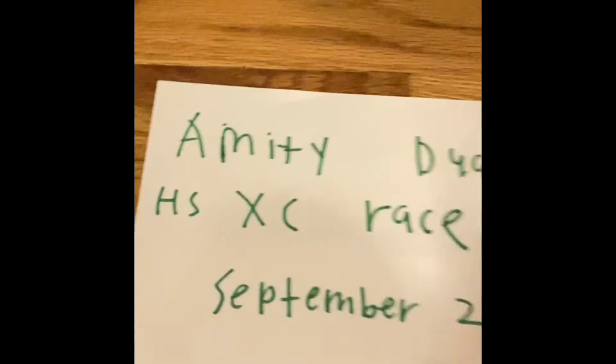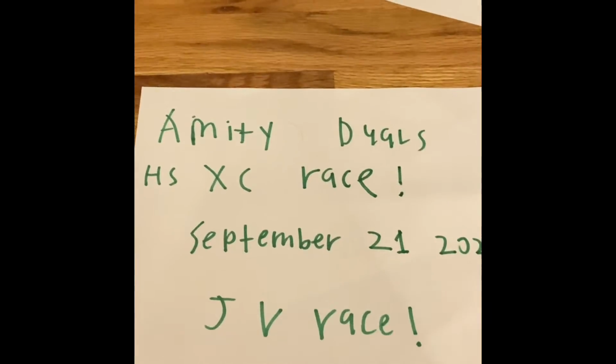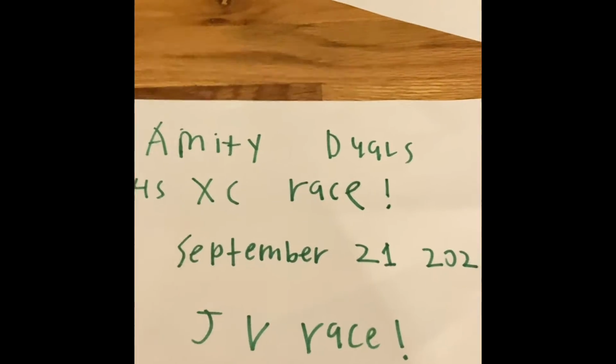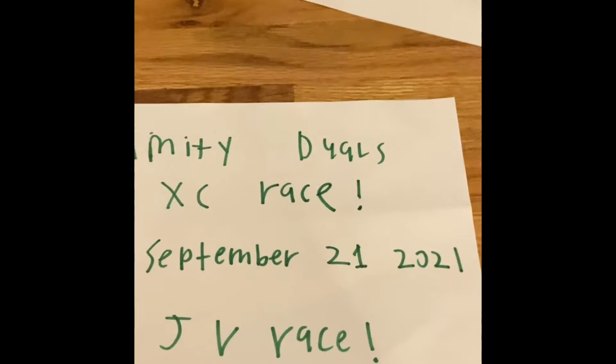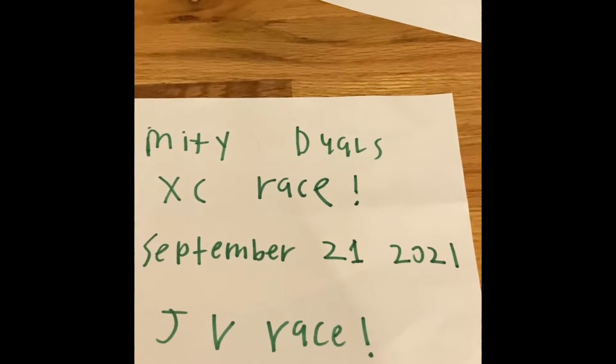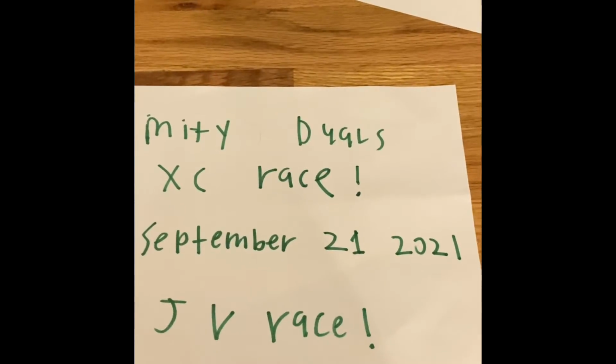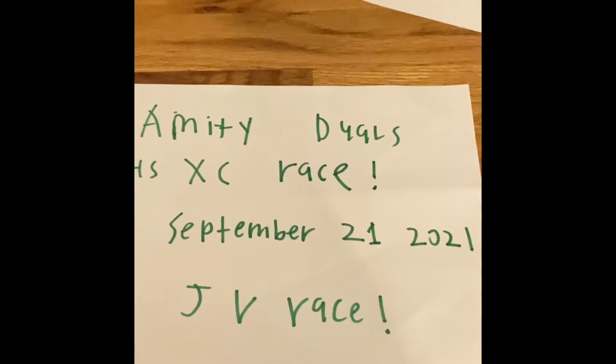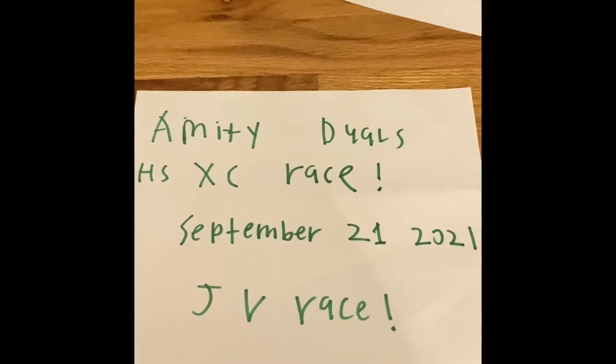We're going to use the math kind of data, which means we're going to be using data based off the Amity Duels, which is a cross-country race. It's a JV race that takes place on September 21st, 2021. So we're going to do some math based on the results.